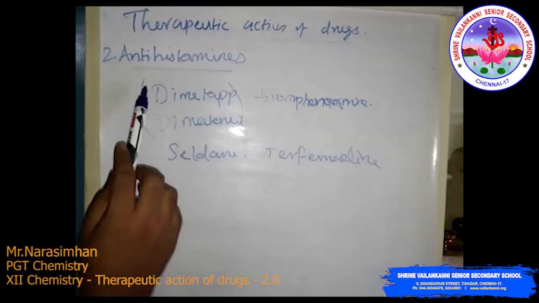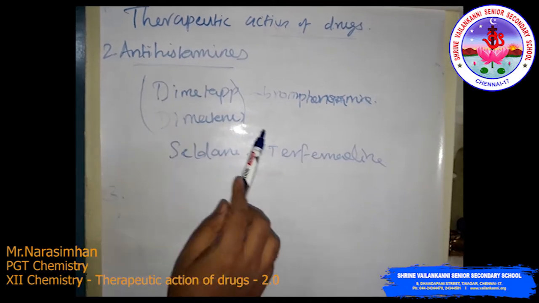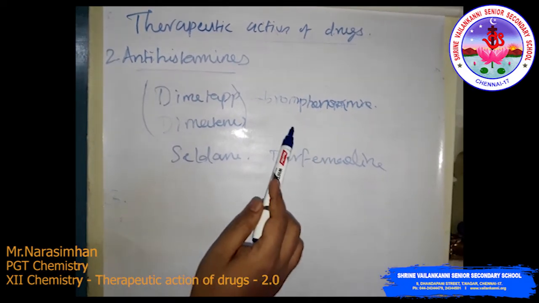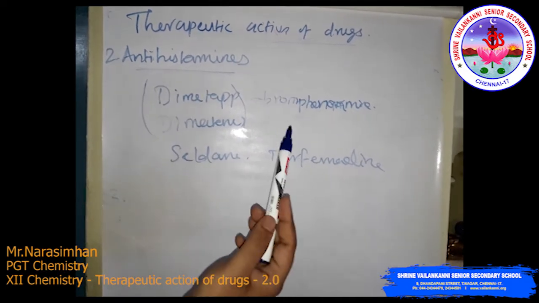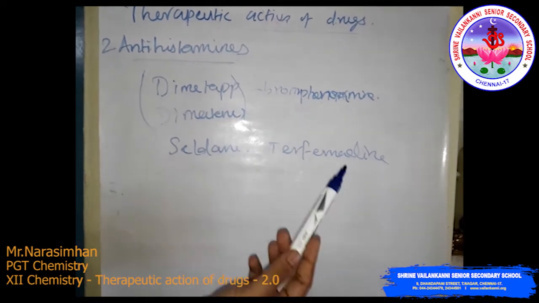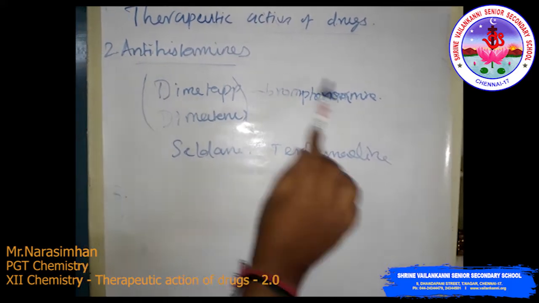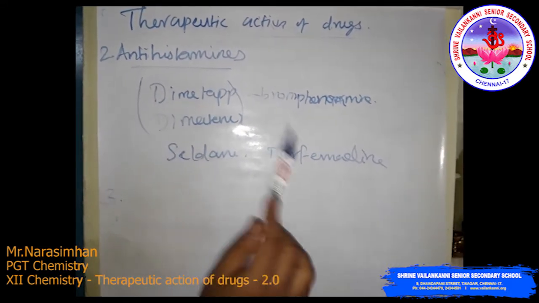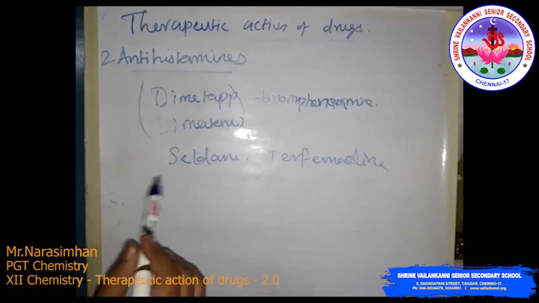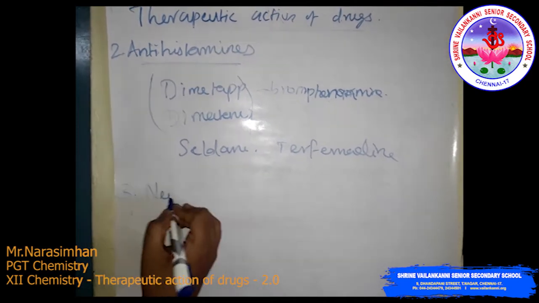Before that, the antihistamine drug structures are given in the NCERT textbook. Also ranitidine, cimetidine, histamine. These structures are also given. The structures are not needed. You just have to know the medicine names, the drug names you must know. Then the third one is neurological active drugs.